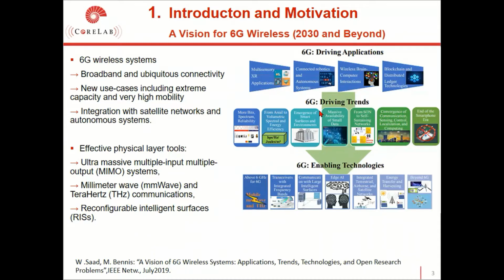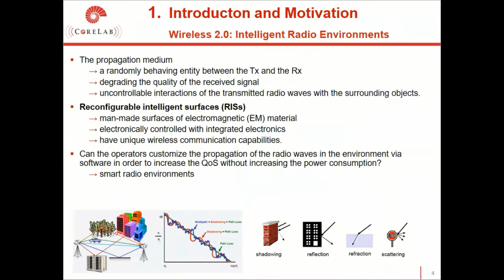Here, the applications, trends, performance metrics, and the enabling technologies that will drive the 6G revolution are identified. In wireless transmission, the propagation medium is known as a randomly behaving entity between the transmitter and the receiver. It degrades the quality of the received signal because there are uncontrollable interactions of the transmitted radio waves with the surrounding objects. But a reconfigurable intelligent surface provides a new way to manipulate these interactions by optimizing the communication system performance.